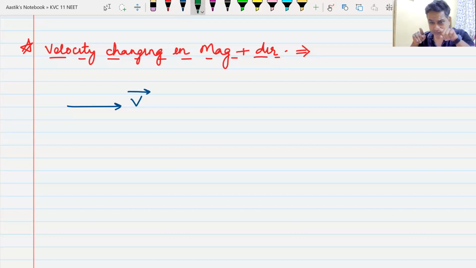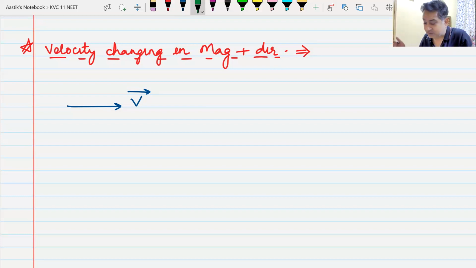In the first case, the velocity and acceleration were in the same direction. In the second case, velocity and acceleration were perpendicular. So I've taken one case where the angle is 0. I've taken one case where the angle is 90.